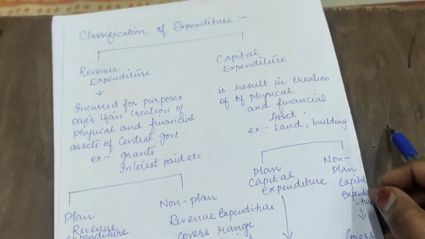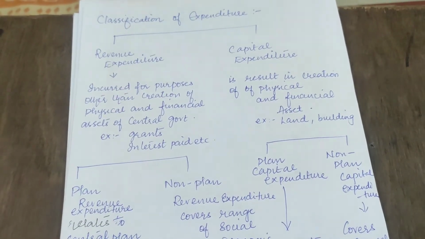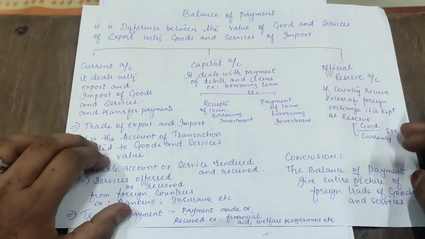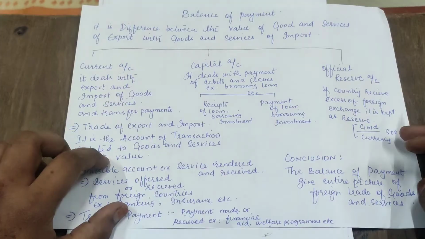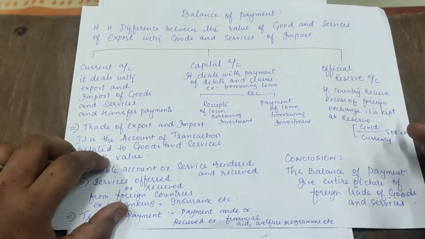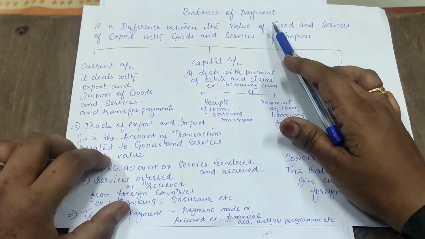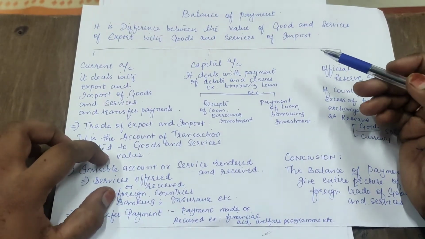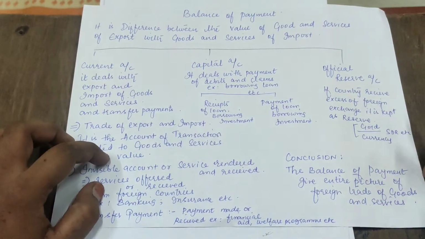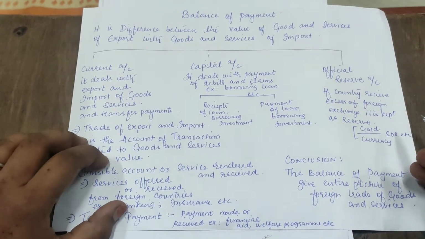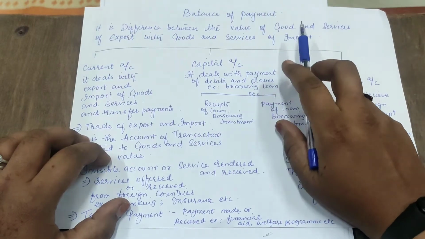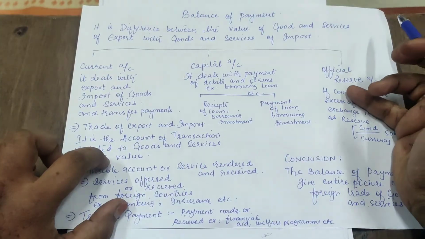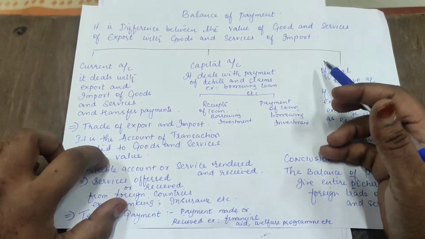Okay, now let's move on to the next question. Today we are going to discuss a very important 6 marks question which has been asked repeatedly in the economics previous year question paper. The question is: write a short note on balance of payment. I have made it very easy for you to understand so that you can easily get 6 marks by writing the same as it is or in a paragraph manner. It is the difference between the value of goods and services imported and the value of goods and services exported. That difference is called balance of payment.